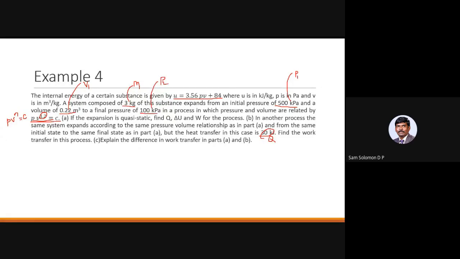The internal energy of the substance is not going to change whether it is quasi-static or non-quasi-static. So del U will be the same. They are changing Q, so they are asking us to find out W. And now they want us to find the difference between subdivisions A and B. So this is the question that they have given. Okay, so let's see how to proceed.